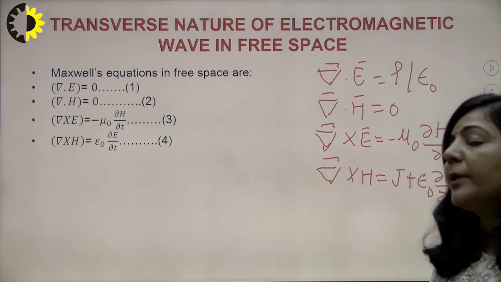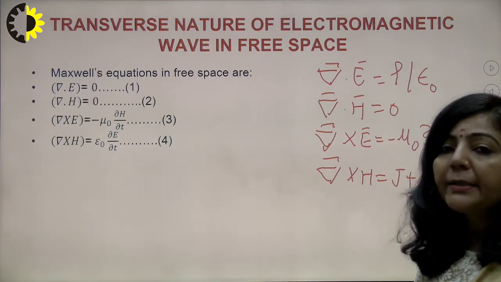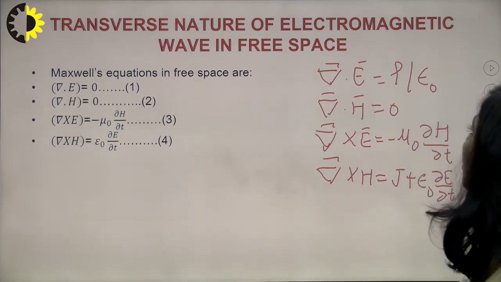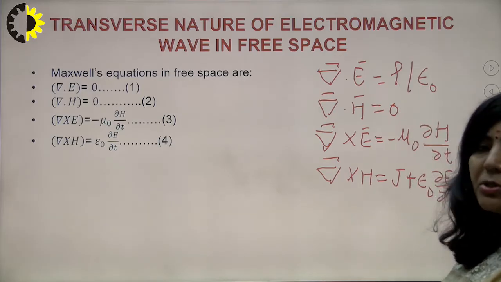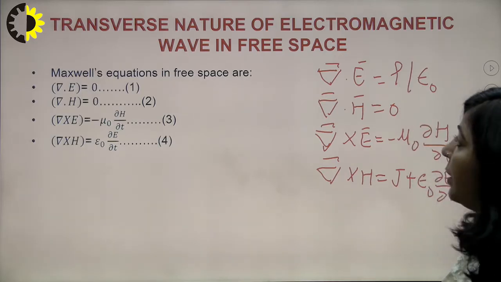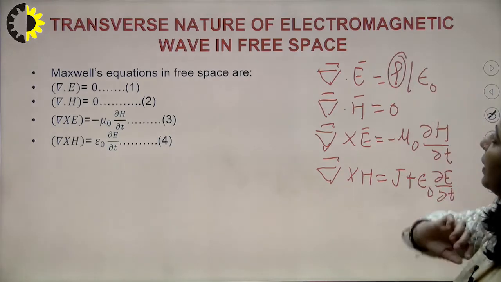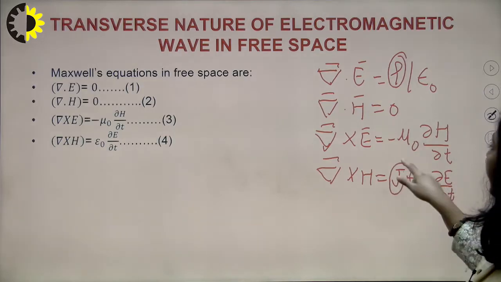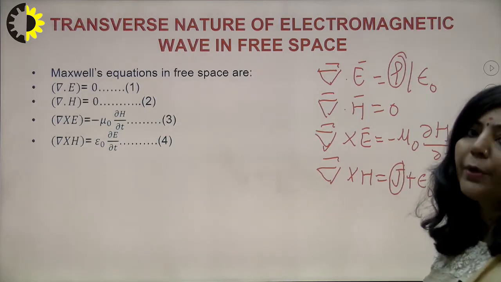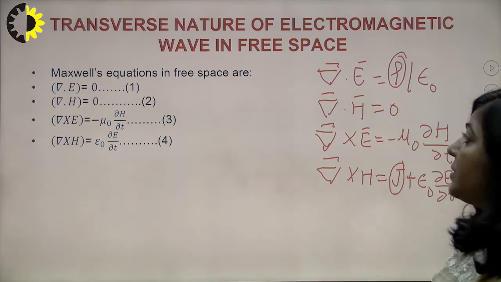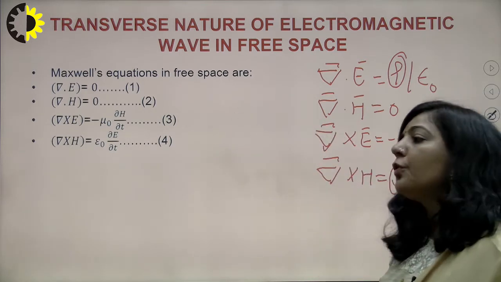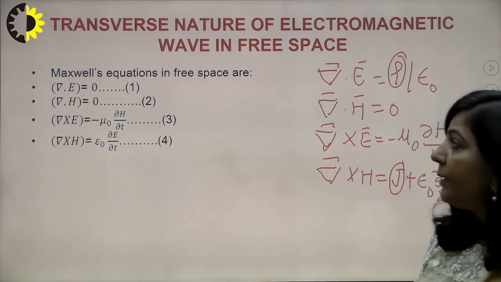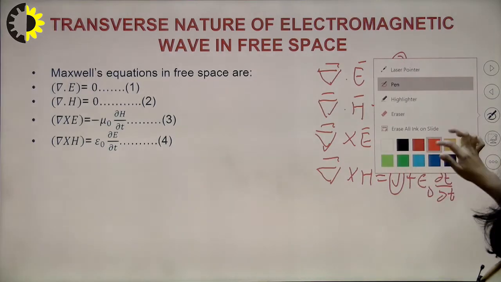At that point I discussed that in free space, since there are no free charge carriers, this rho, the volume charge density which is charge over volume, will be 0. So this particular part will give you 0 in vacuum or in free space. And this conduction current density is also 0 in vacuum or in free space. It means those four equations mentioned here are the Maxwell equations in free space. So you are very much familiar with these four equations.